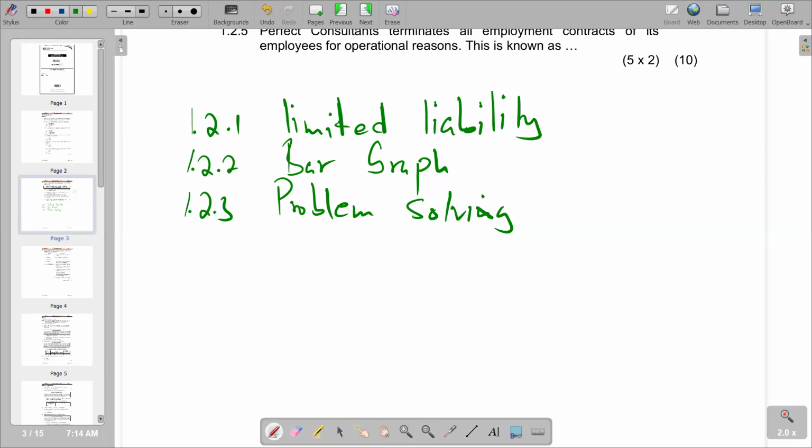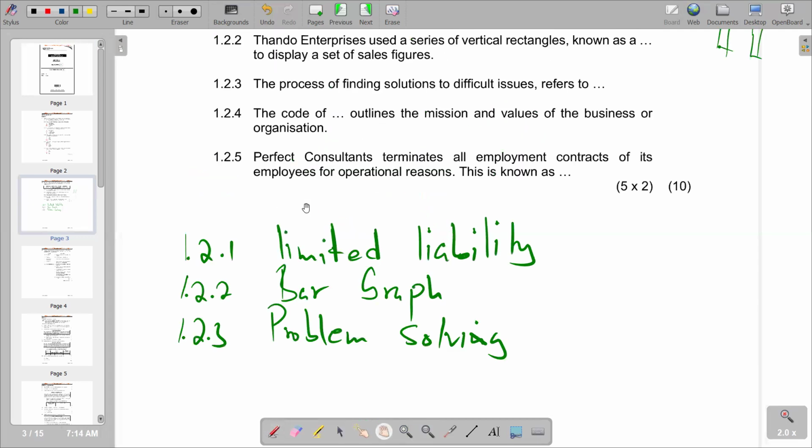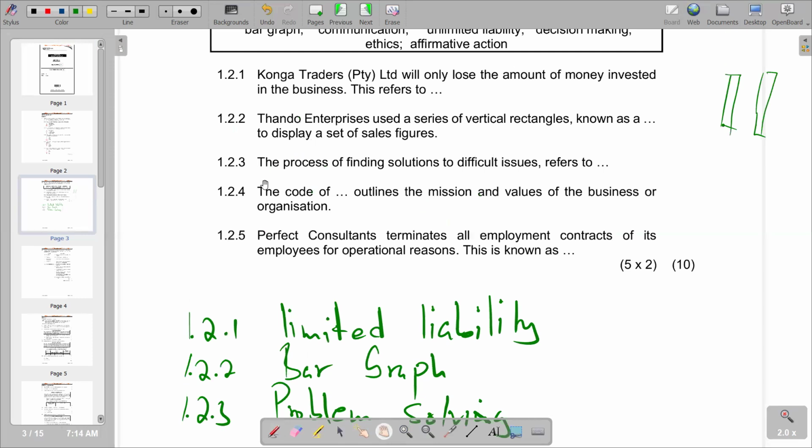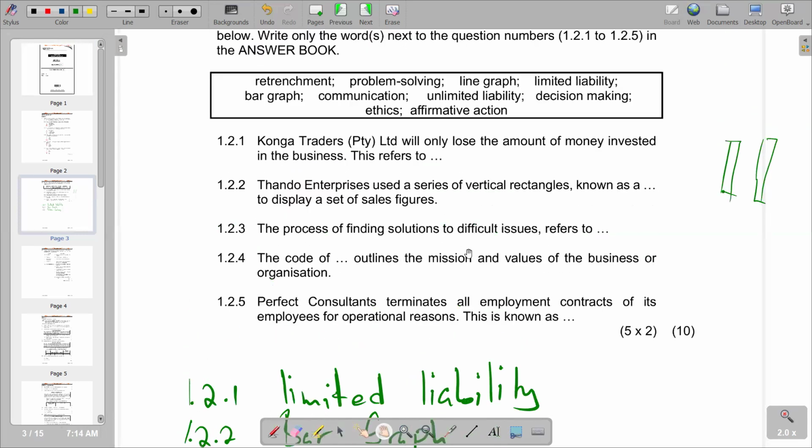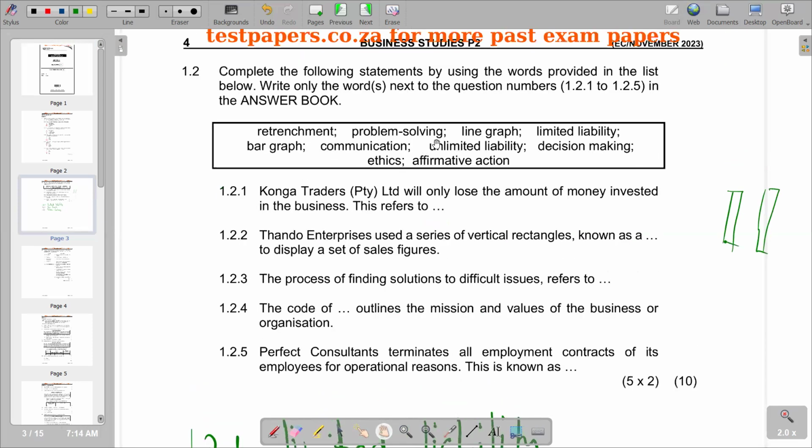Problem solving, and then the next question says, the code of dash outlines the mission and the values of the business or organization. According to the responses that we have, the most appropriate is ethics. We know that ethics are the moral principles that govern a person's behavior.